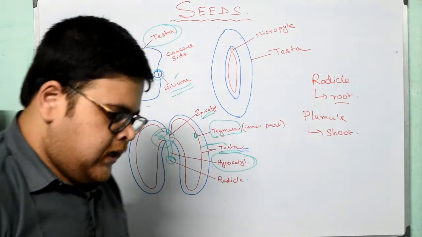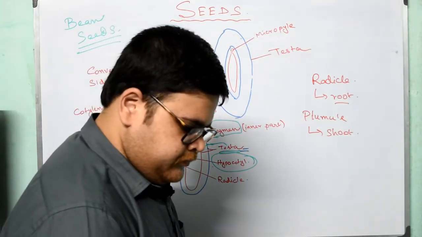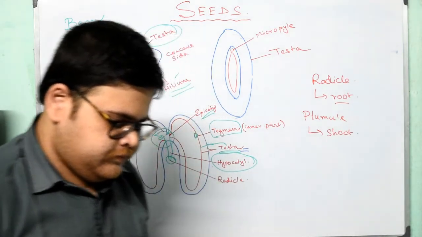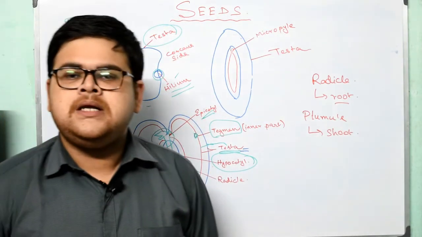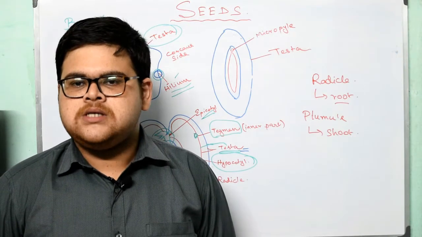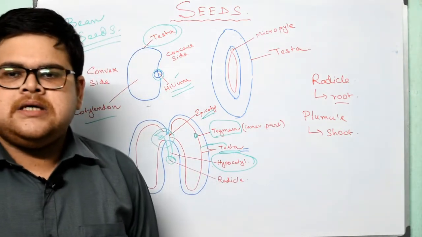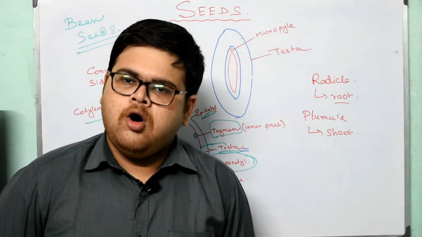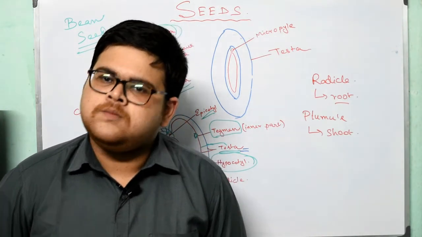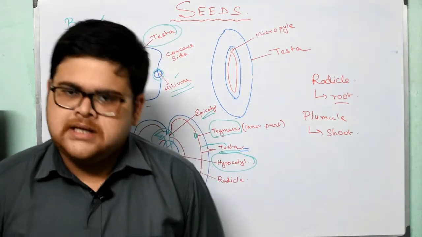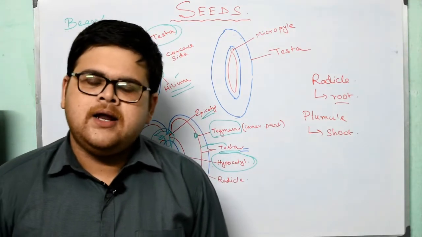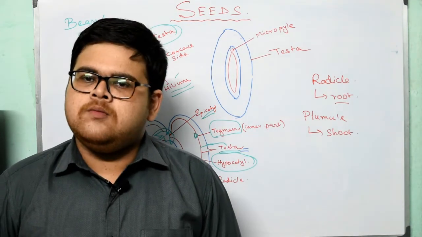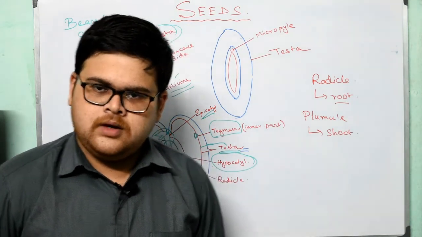Okay. Now what is germination? The seed contains a dormant embryo. Now what is germination? Can anyone tell me what is germination? See, germination is nothing but the growth of the plant from seed. Okay, so we can say that when a seed germinates, it forms a new plant. Am I clear?